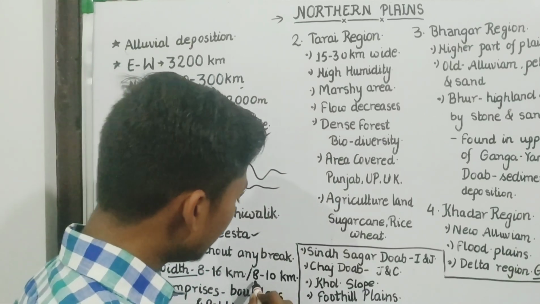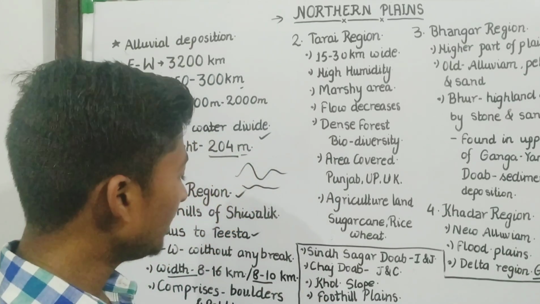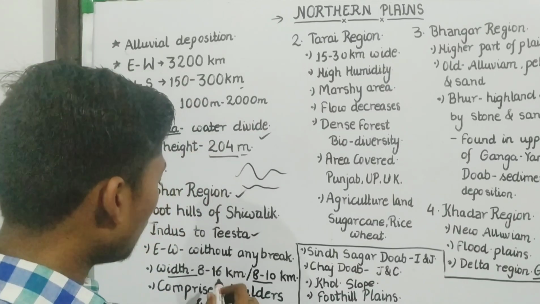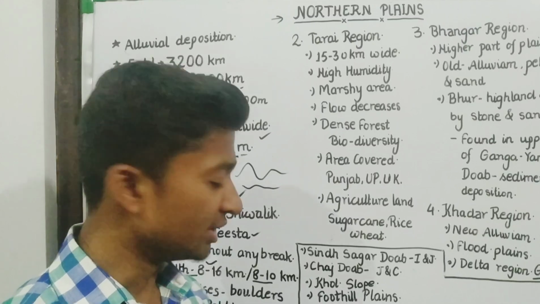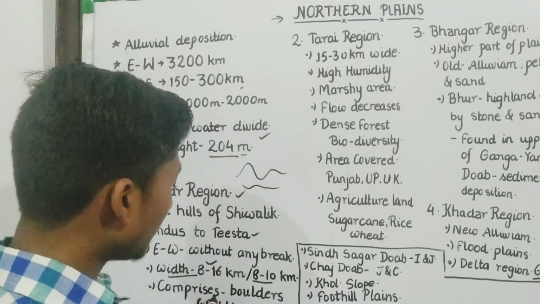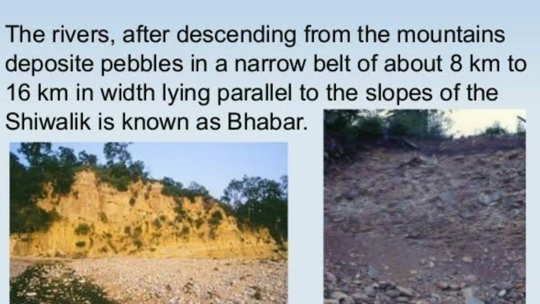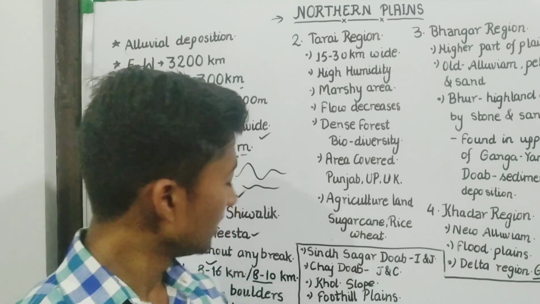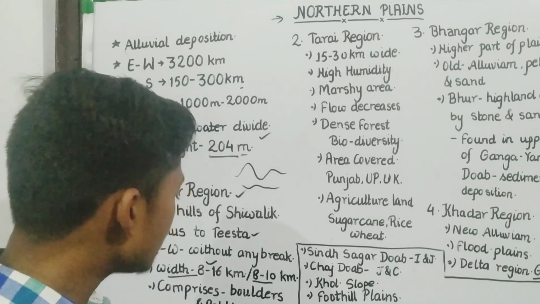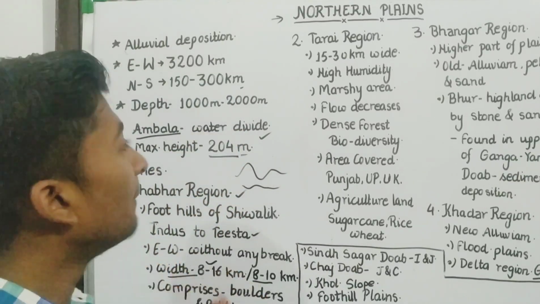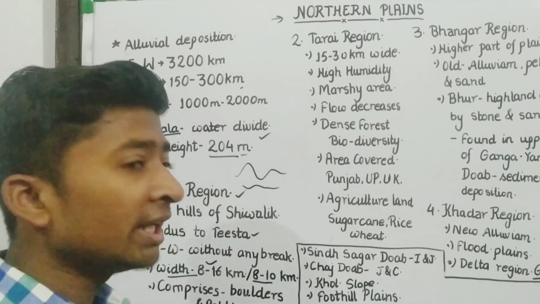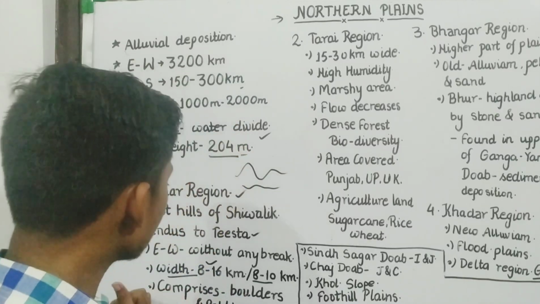In the class 11th NCERT they have given 8 to 10 kilometers, but in the Britannica book they have given 8 to 16 kilometers as their range, and they comprise boulders and pebbles. In the Bhabar region the river flow is very fast, that's why it carries pebbles and boulders with it and deposits them in the Bhabar region. That's why the river disappears in this region.